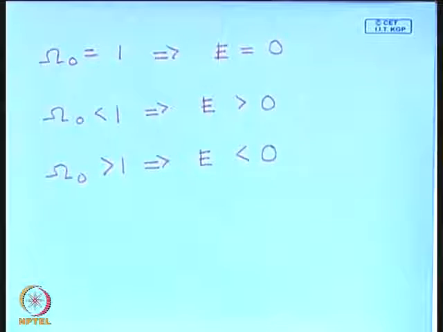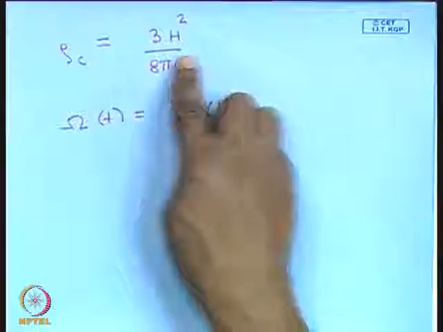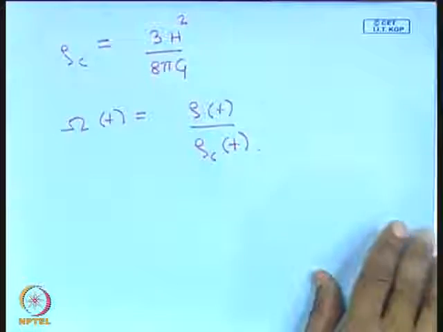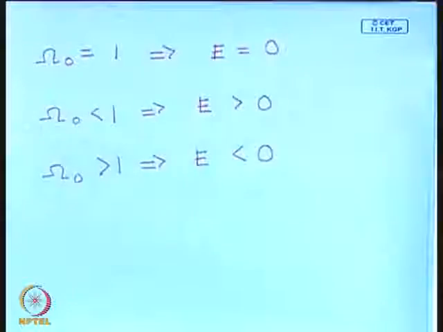Critical density is also a function of time. Yeah, it could be, right? It's a function of time. Why not? Critical density is 3 h naught square by 8 pi g. That is the present value of the critical density, with h naught square. But h is a function of time, so the critical density is also a function of time. Okay. Any other questions?